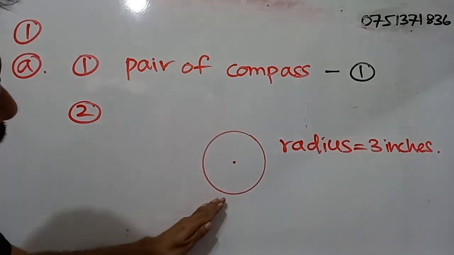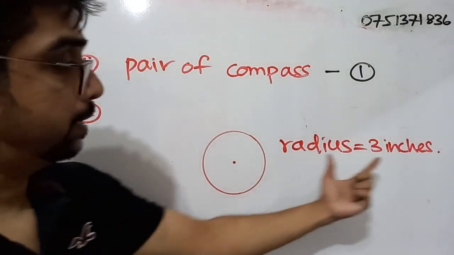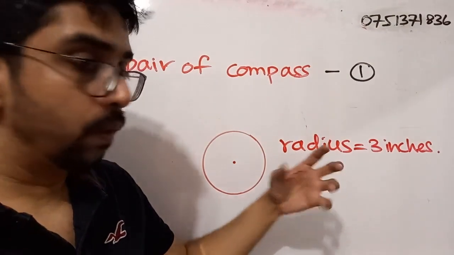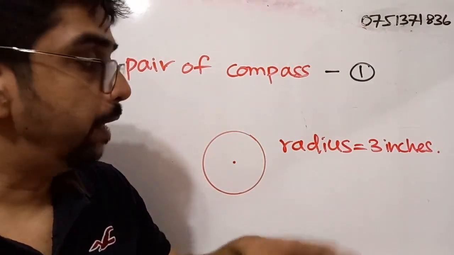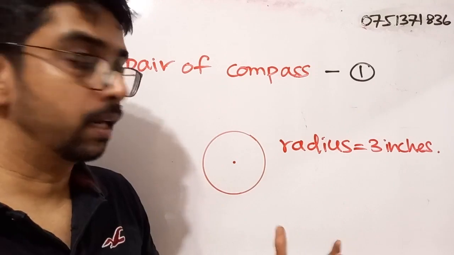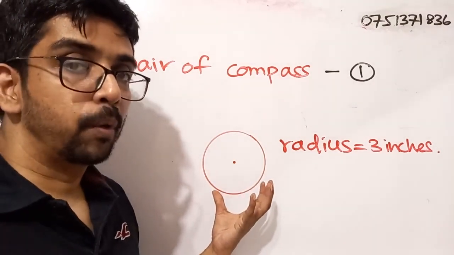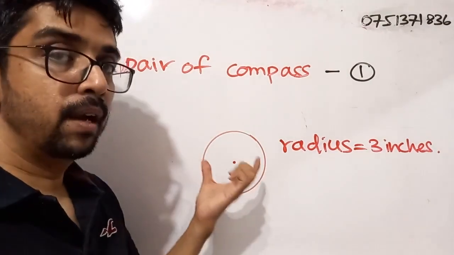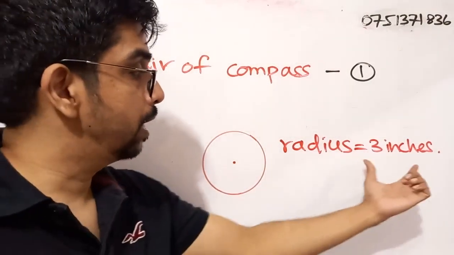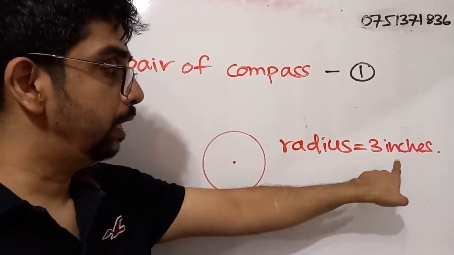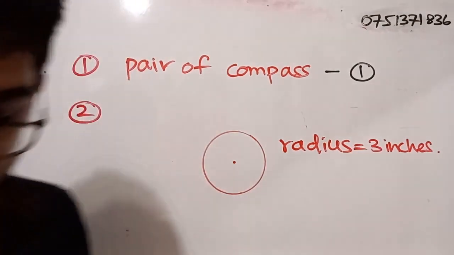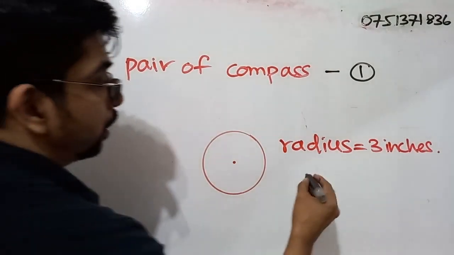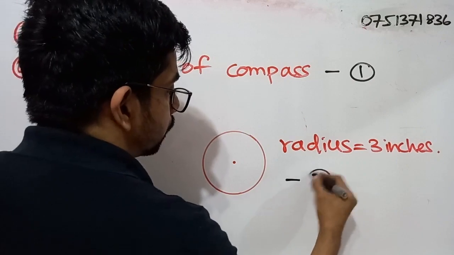Right, so this is a construction. The radius is 3 inches. Now, don't misunderstand: you have been given to draw a circle where the radius is 3 centimeters, but that is not possible for me on a whiteboard. So instead of 3 centimeters, I have drawn a circle where the radius is 3 inches. For the correct construction, you will be getting 2 marks.